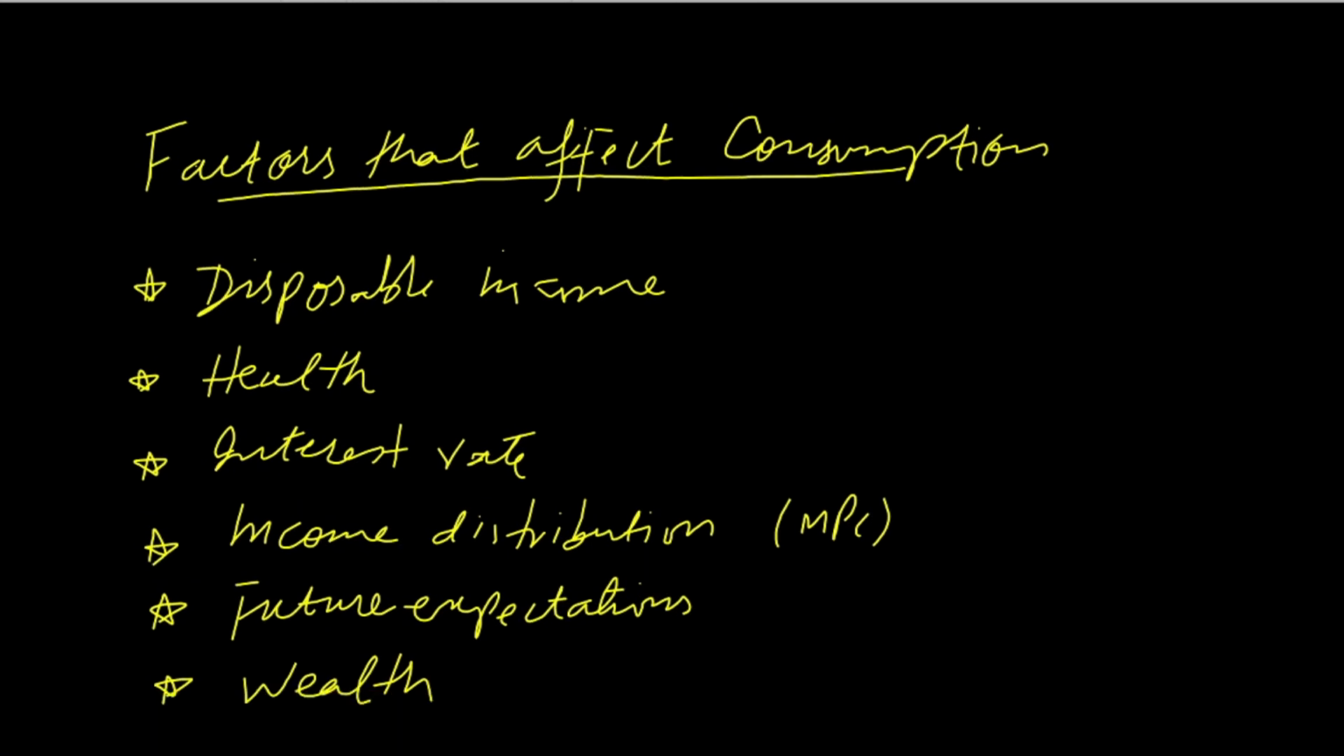The first one is disposable income. As you know, disposable income is the income after payment of direct taxes, that is income tax. Whenever disposable income increases, consumers are in a position to spend more, and when disposable income falls, their purchasing power will fall and they will spend less. Health issues also cause consumption to change. For example, if there are health concerns in society or among individuals, then they will spend more on their health. But if they are leading a healthy life, then their health concerns will be low and they will spend a lesser amount on health care.